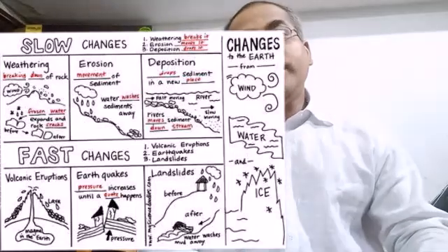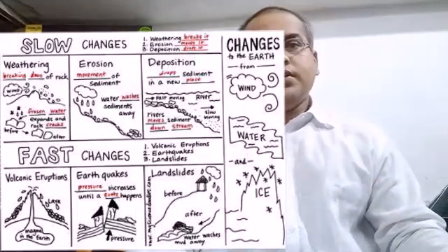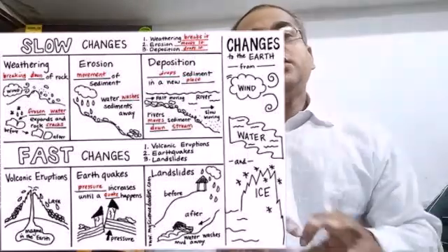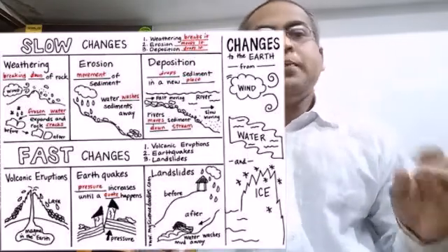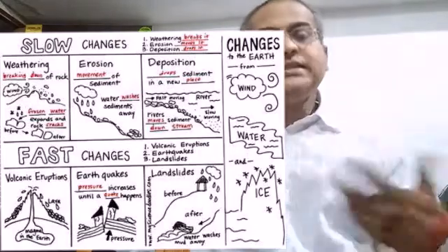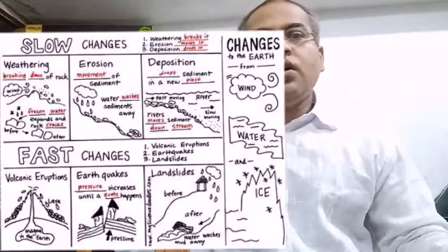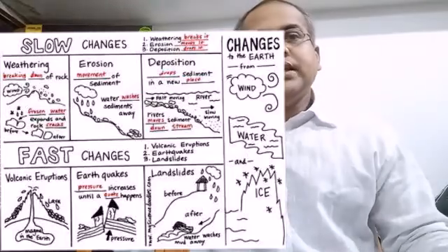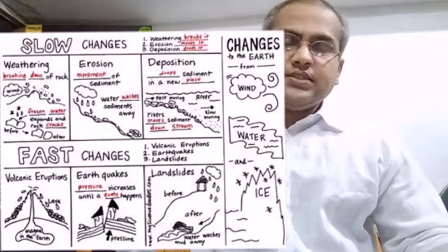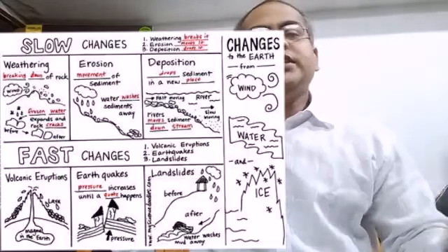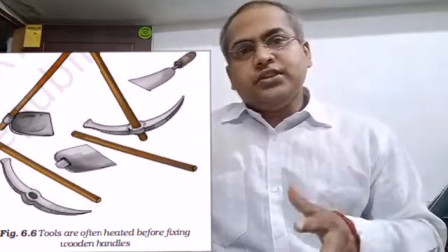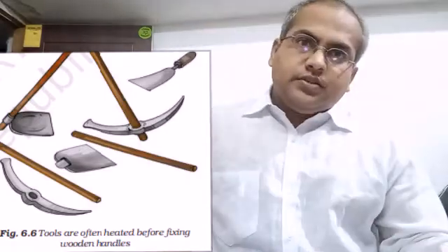A physical change is a change in which no new substance is formed, and there is no molecular change taking place inside the thing or the object where the change is happening. There is no new substance formed, no molecular changes in the substance. Maybe the shape or the size will change, but no internal change will occur in a physical change. The physical change may be reversible or may be irreversible.